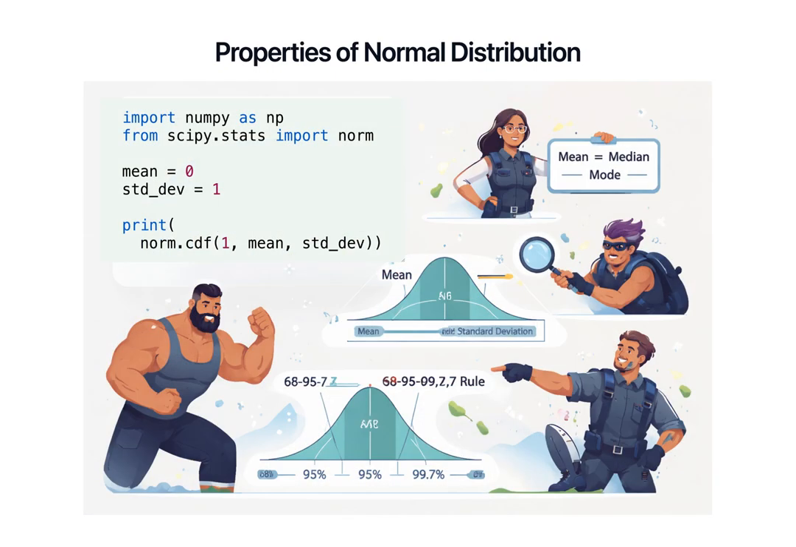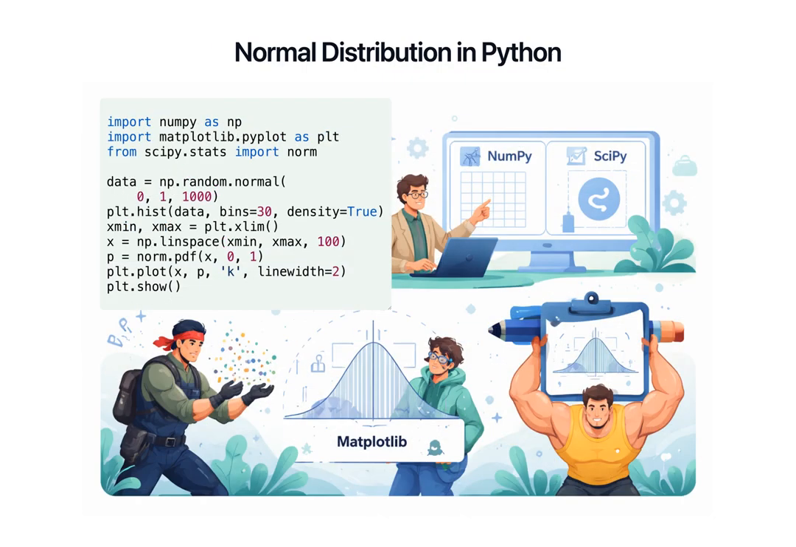In a normal distribution, the mean, median, and mode are equal. It is defined by its mean and standard deviation, following the 68-95-99.7 rule for data spread. Python libraries like NumPy and SciPy are essential for modeling normal distributions, while matplotlib helps in visualizing the data effectively.